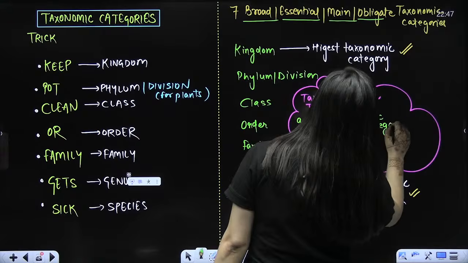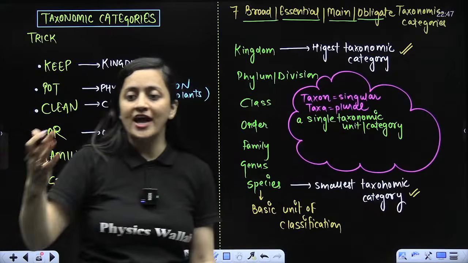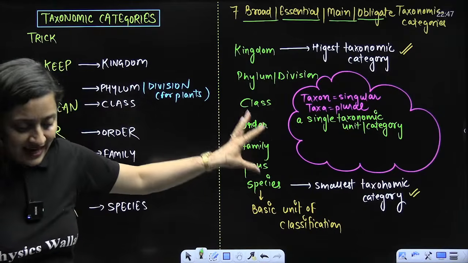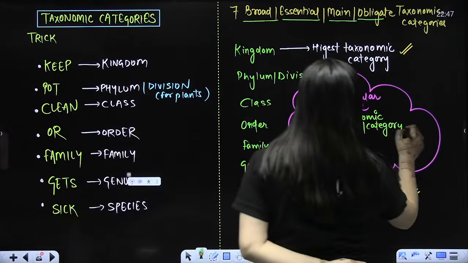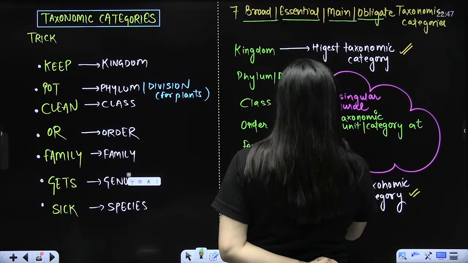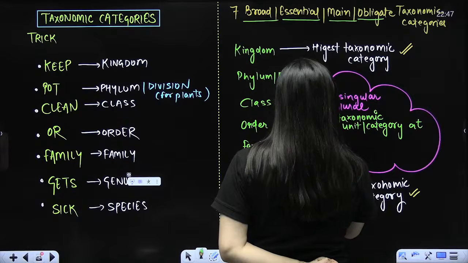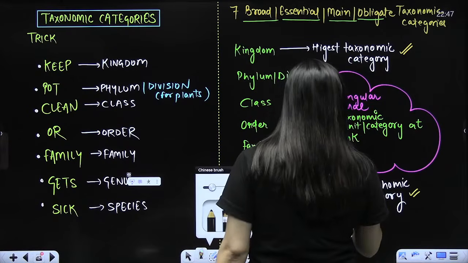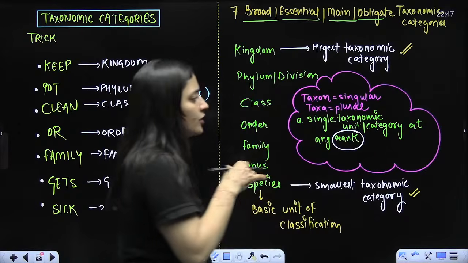I'm not saying it should be of the biggest, highest rank. It should not be of the lowest rank either, not at all. So it's a taxonomic unit or category at any rank. Got it? At any rank. Right, beta? So for a rank you are using the word taxon.